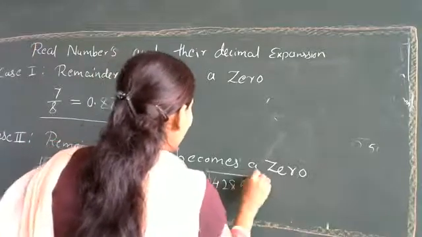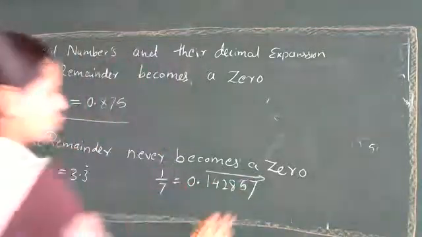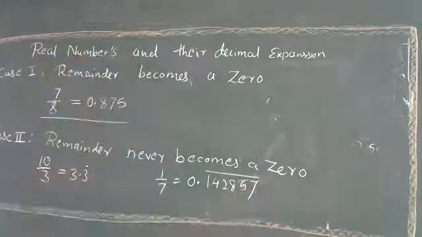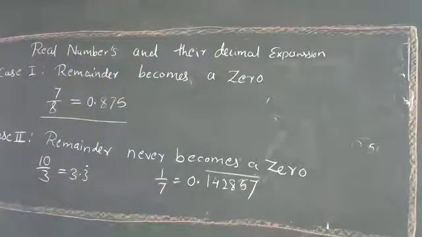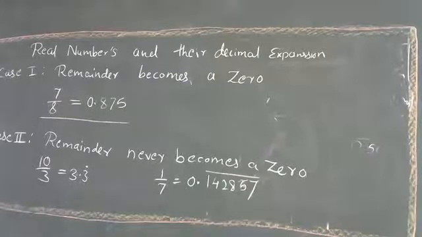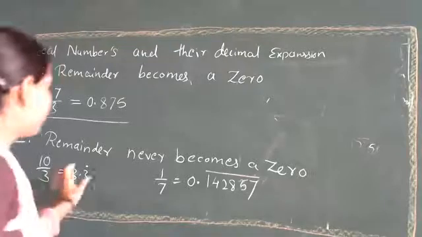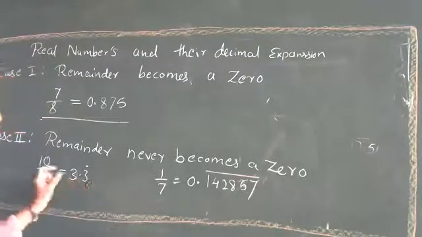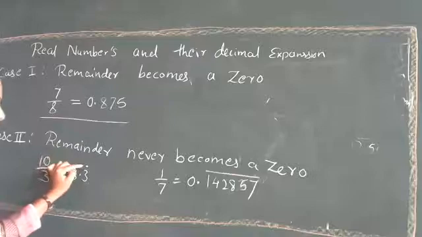So this dot will repeat again. Don't put an arrow, it is just shown with a line. So you have to remember that whenever a value repeats, if one value is there, it will be shown by a dot.